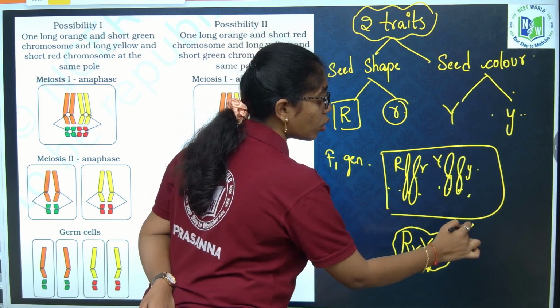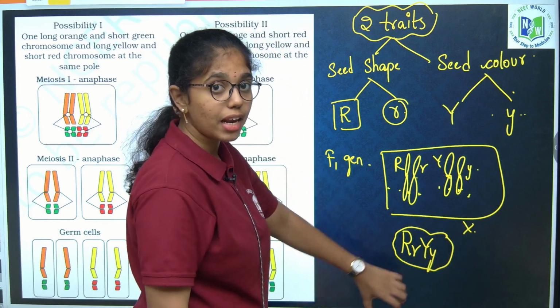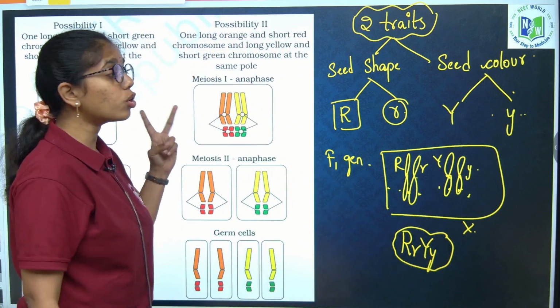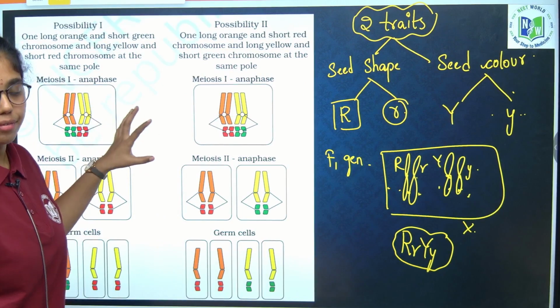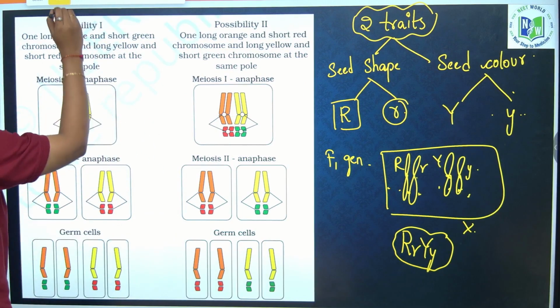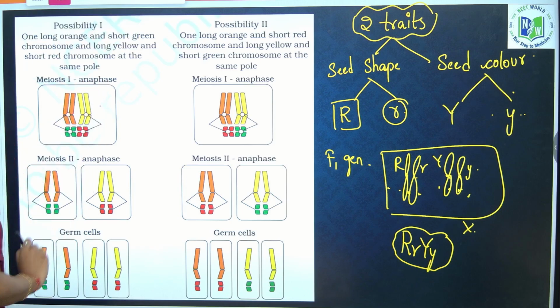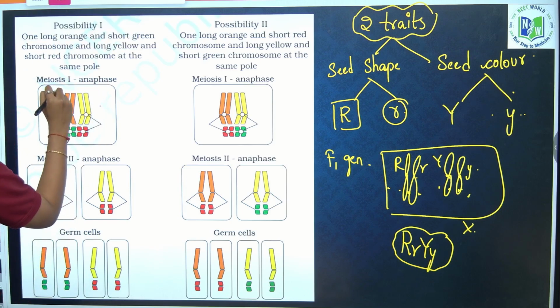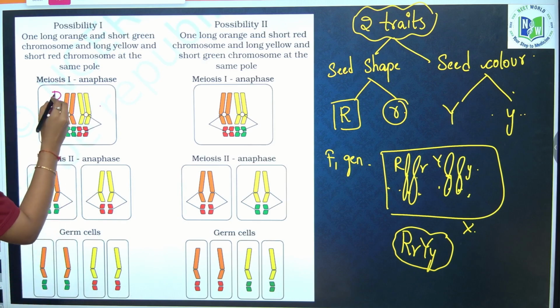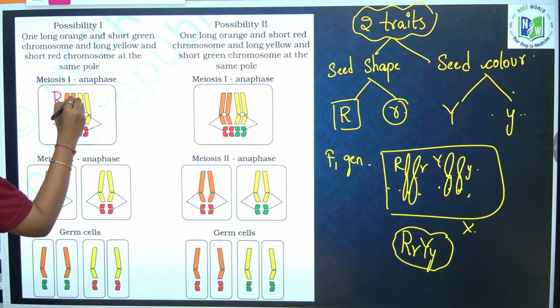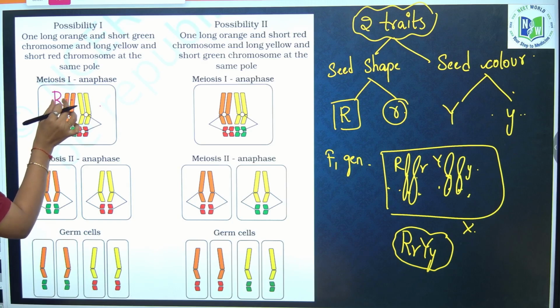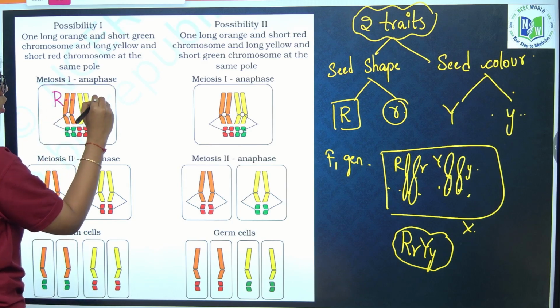When they undergo self fertilization or self cross, there are two possibilities of having gametes. What are those two possibilities? We will understand now. Let us consider this as round. This chromosome, or the genes present in this chromosome, will carry a trait that is round, and this is wrinkled.